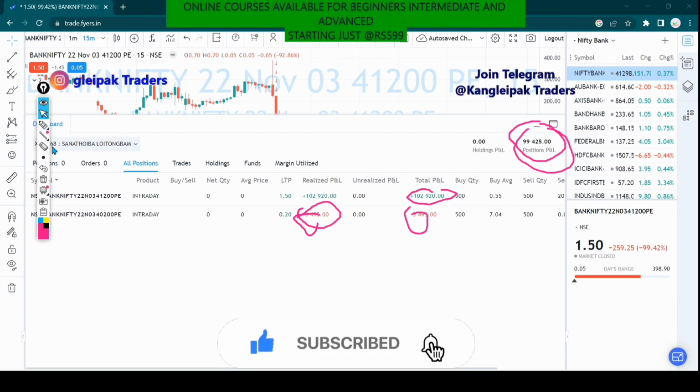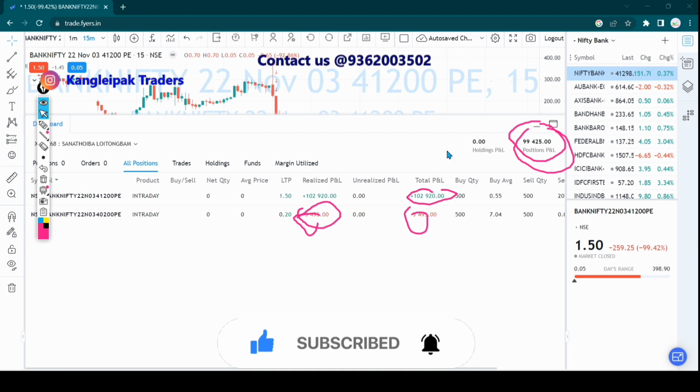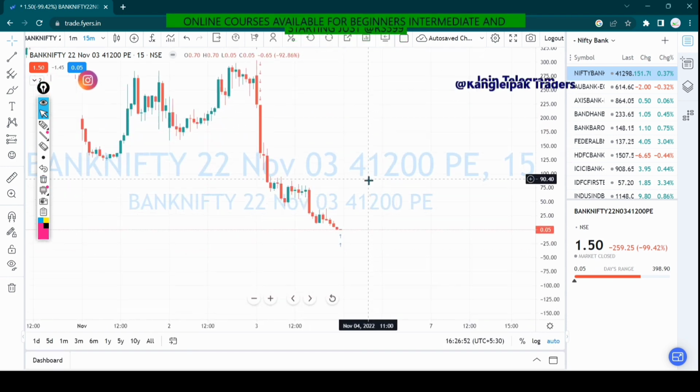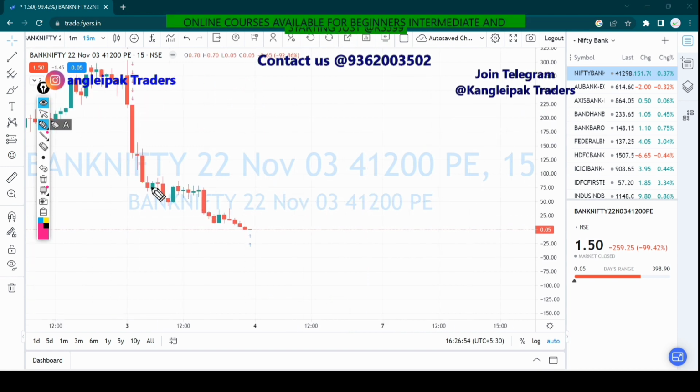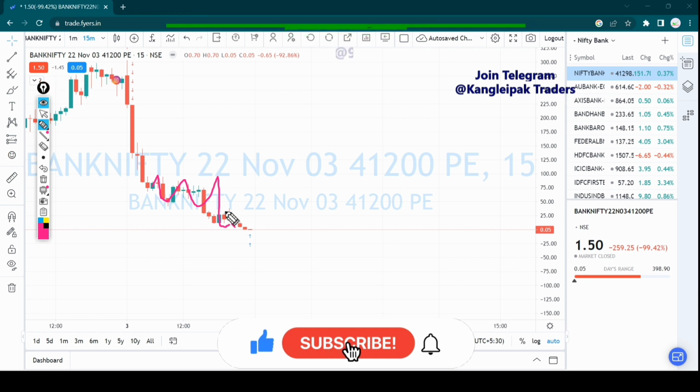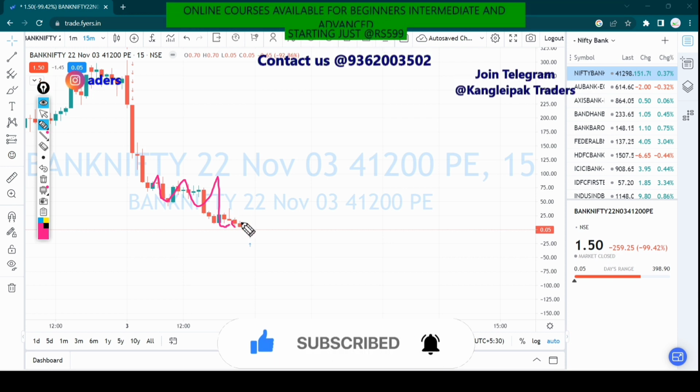So this is how we are going to trade, traders. We should not focus on the profits, we should focus on the analysis. Meanwhile there were ups and downs, but it doesn't matter, I just want my analysis to be correct. I don't depend on the profit, I just depend on the points.